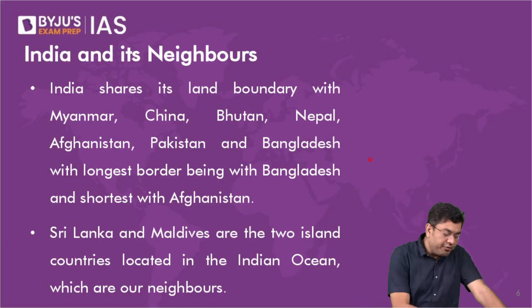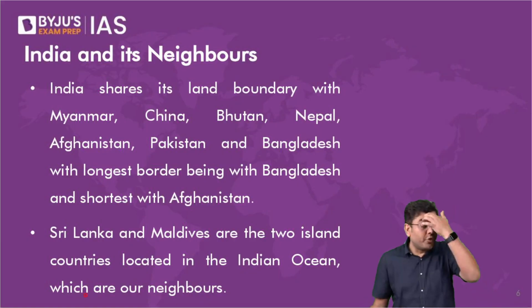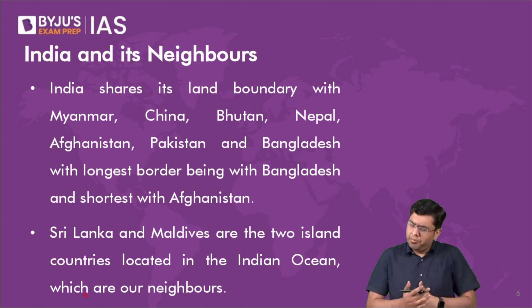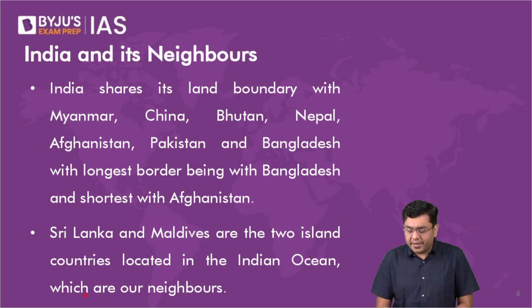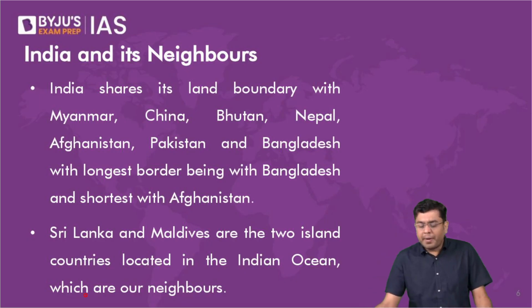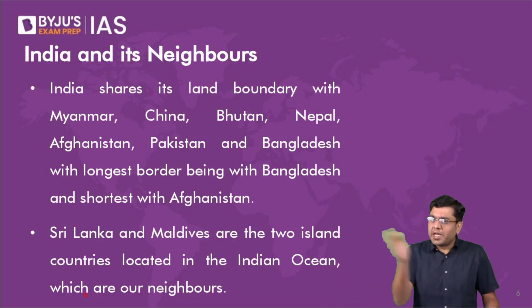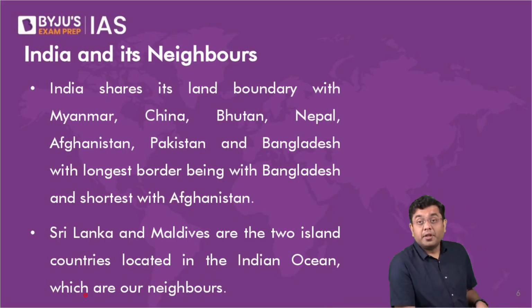Then we come to the various different neighbors that we have. From east to west, we are surrounded on land, and in the case of the ocean as well, we are surrounded by various different neighbors. Starting from the east, we have the longest land border with Bangladesh. Then we have neighbors in Myanmar, Bhutan, Nepal, China to the north. Then comes Afghanistan, and then Pakistan. So these are our land neighbors, right?